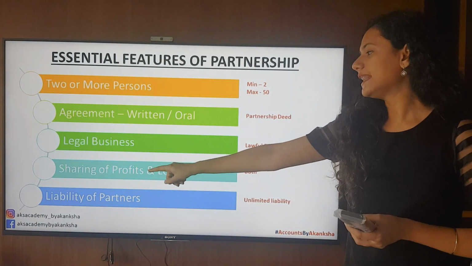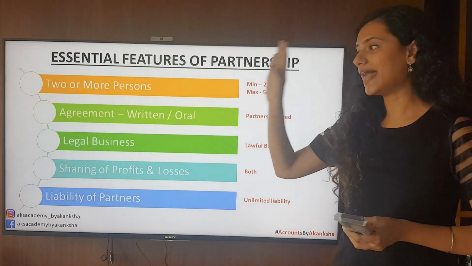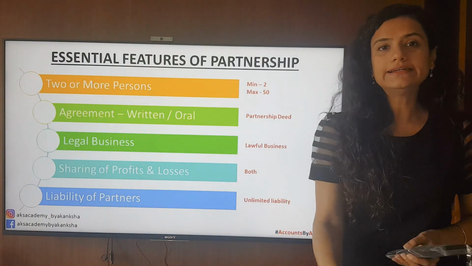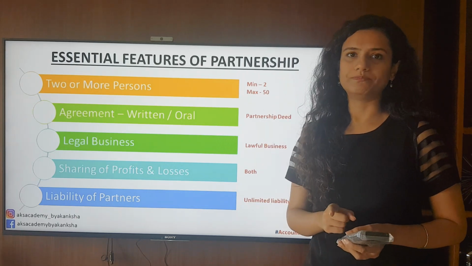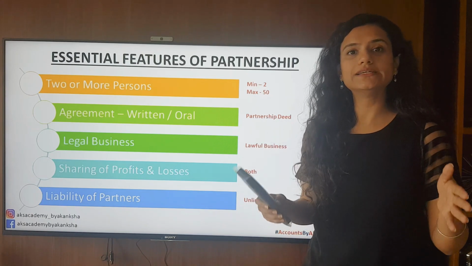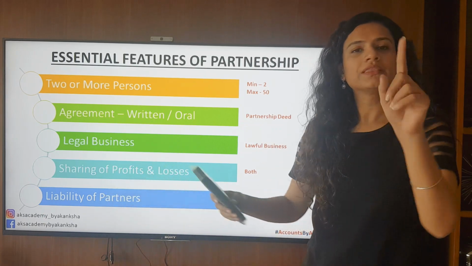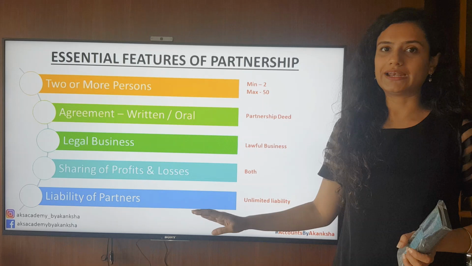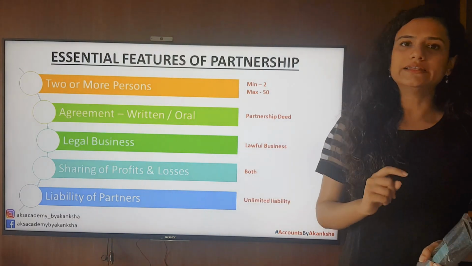Next we have liability of partners. Now when we're talking about a partnership firm, the liability of the partners is unlimited, until and unless you're talking about a limited liability partnership. So if the partnership deed is made for a limited liability partnership firm, then the partners will have a limited liability. Until and unless it's made like that, the liability of the partners is going to be unlimited.